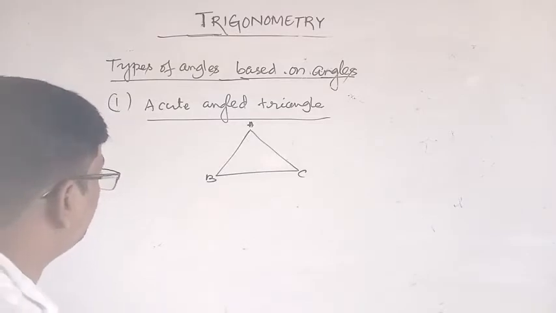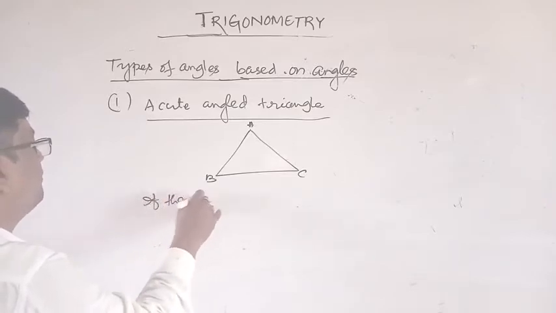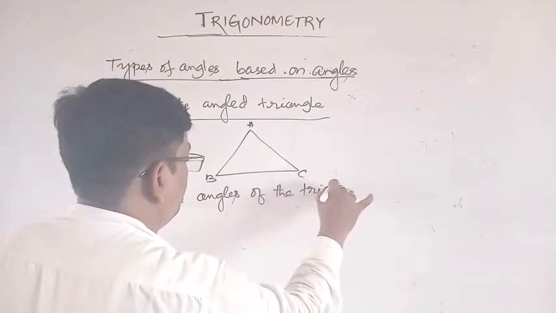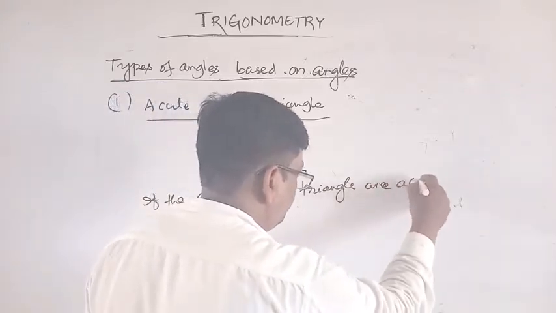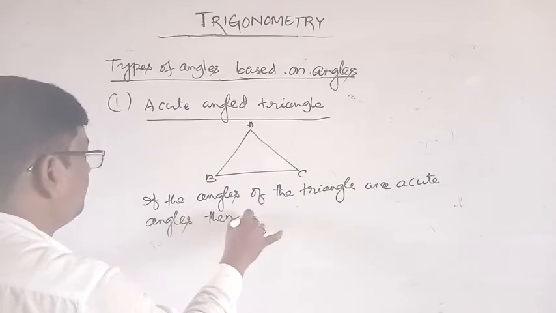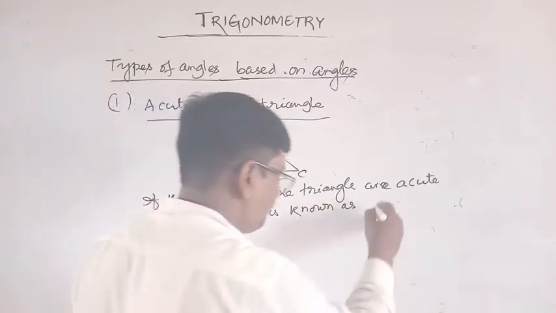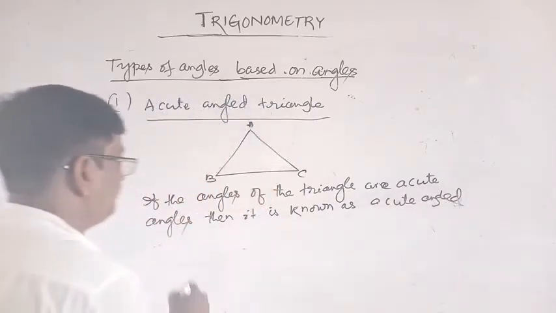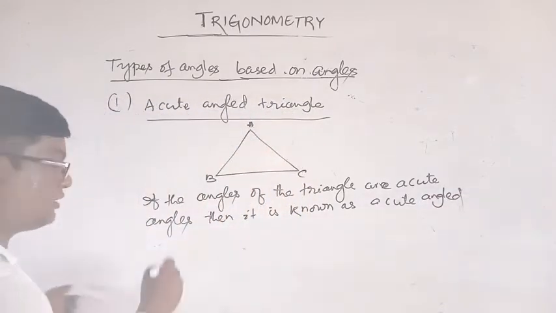Okay, acute angle triangle. If the angles of the triangle are acute angles, then it is known as an acute angled triangle.